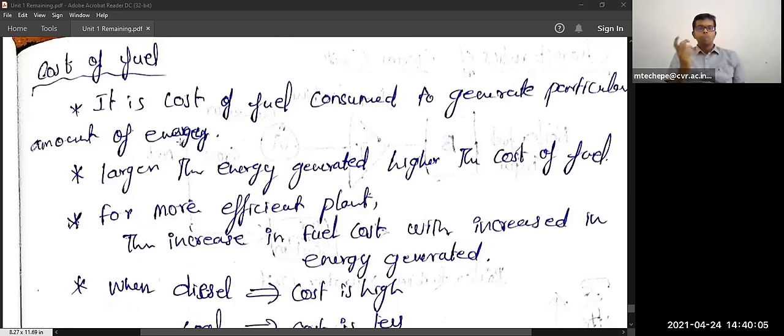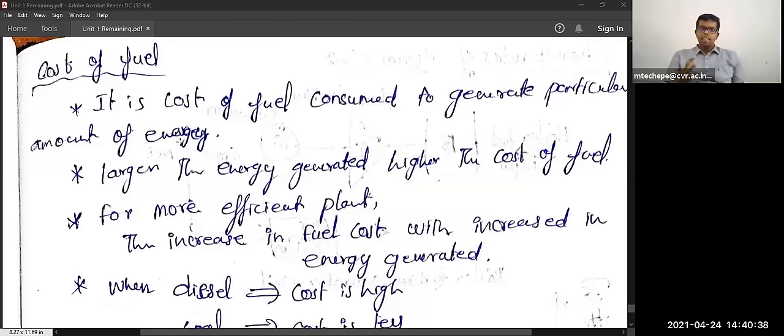This is the pure coal, and its cost is 12 to 18 rupees per kilogram. Imagine a 100 megawatt or 1000 megawatt plant will use tons and tons of coal, 2000 or 2500 tons, for generating power at a particular power plant. We use that coal multiple times to extract all the heat.